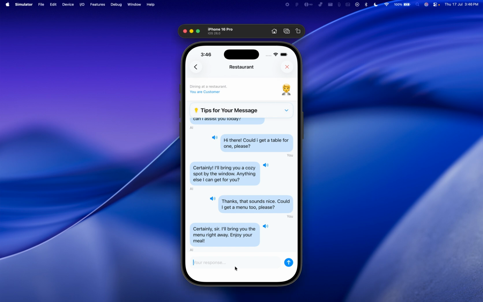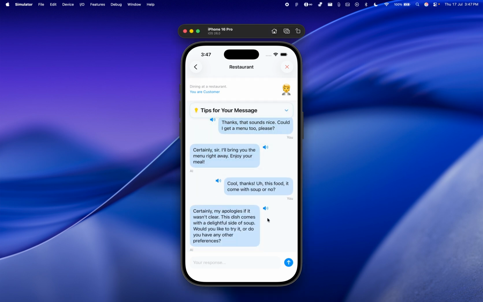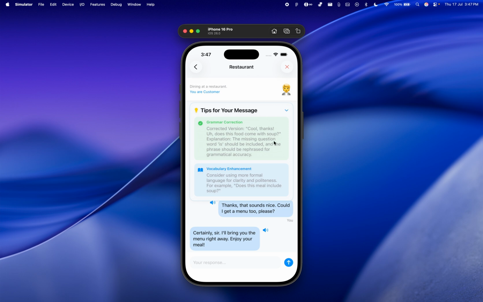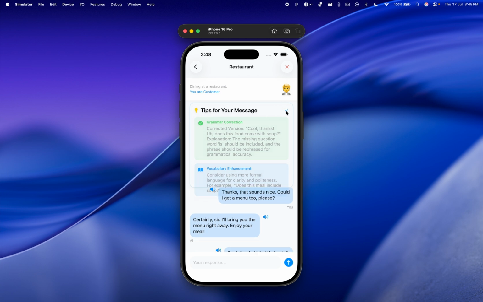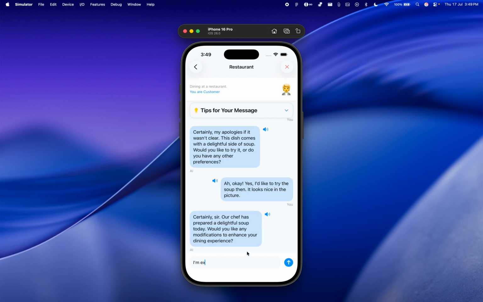So, let's say, here are our tips and the correct tips suggested for my answer. Moving on, let's continue our conversation with the AI.